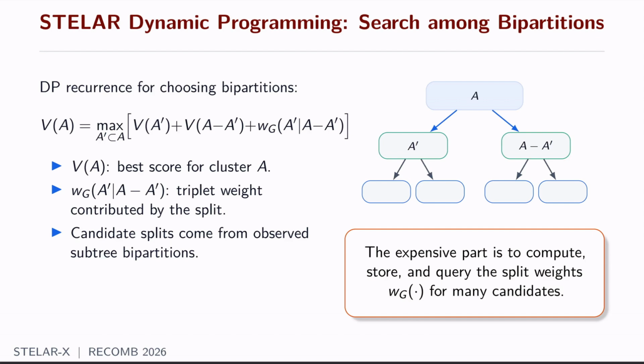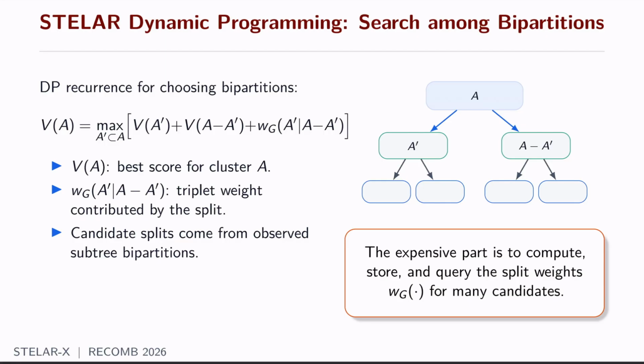Here you can see the weight term W(A prime | A minus A prime), which represents the weight or the value we obtain from this particular partition. And then the DP recurrence is shown here, where we want to maximize the score for the cluster A. And how do we do that?